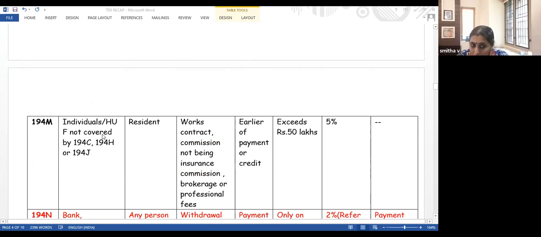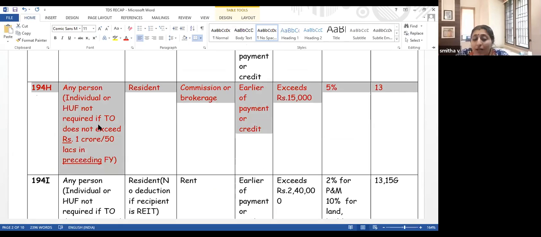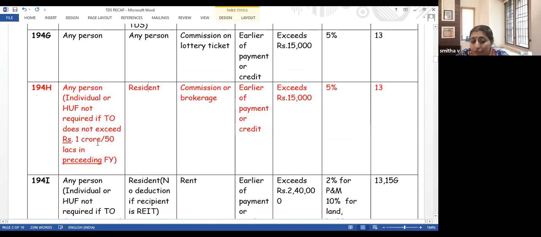So, if you are an individual who is not required to deduct TDS under 194C or 194J, I will also explain 194H, and then we'll come to this. 194H is for any person, but an individual or HUF is not required to deduct TDS if your turnover does not exceed 1 crore in the last year. You are making payment by way of commission or brokerage.